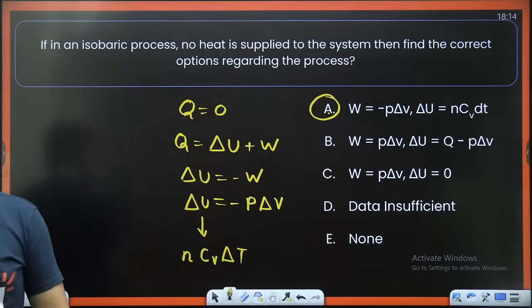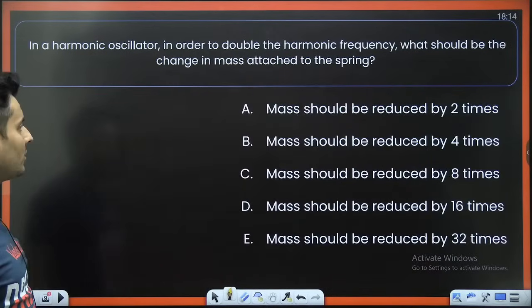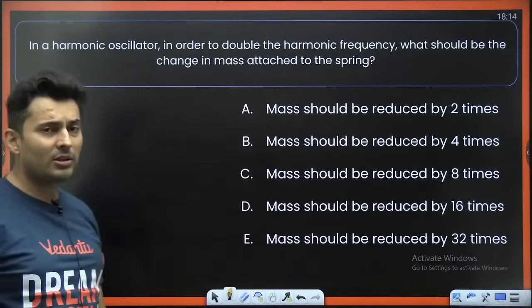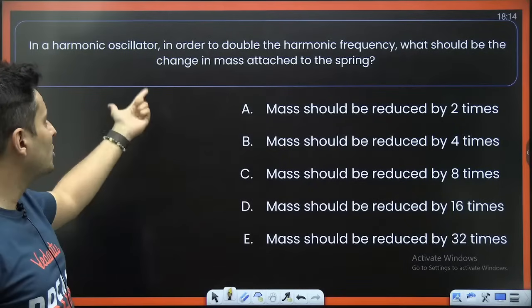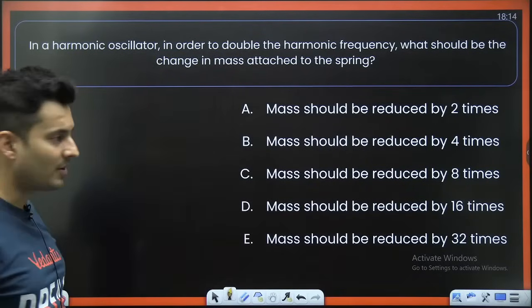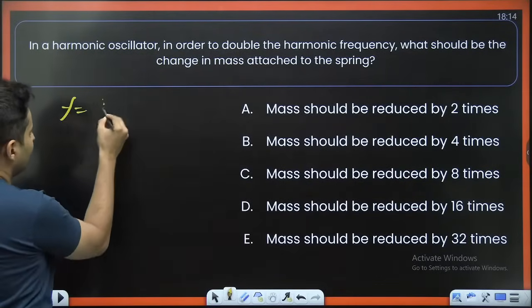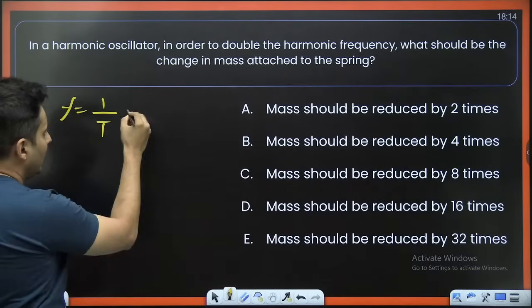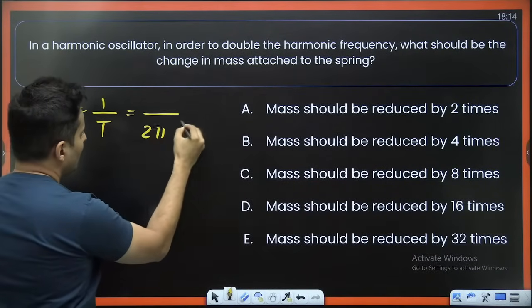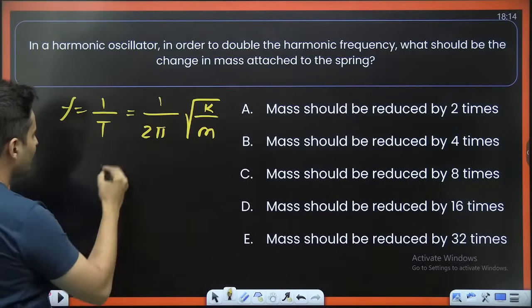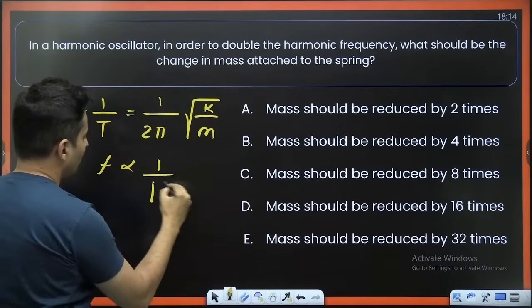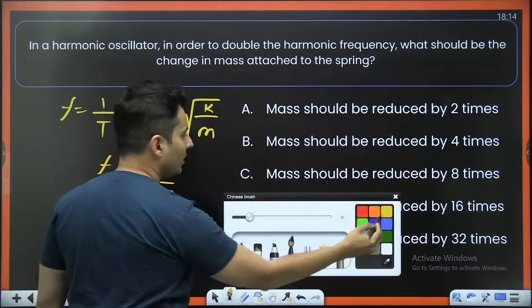Shall we go ahead to the next one coming up on your screen? If a harmonic oscillator, to double the frequency, what should change in the mass attached to the spring? Frequency is 1 by time period, and time period is 2 pi root of m by K. That is the formula. So frequency is inversely proportional to the root of mass.